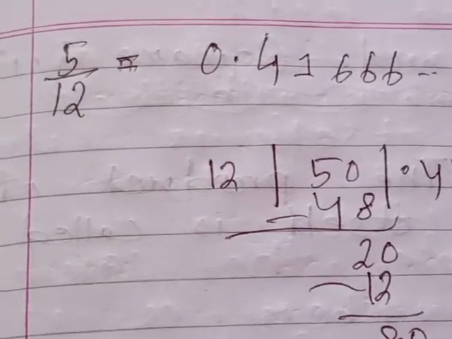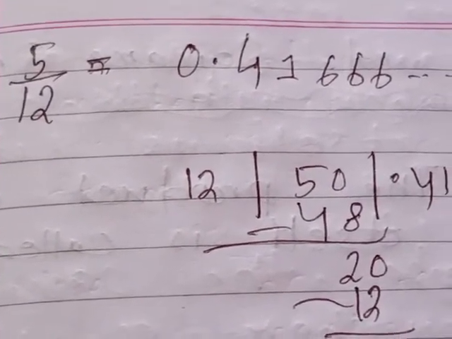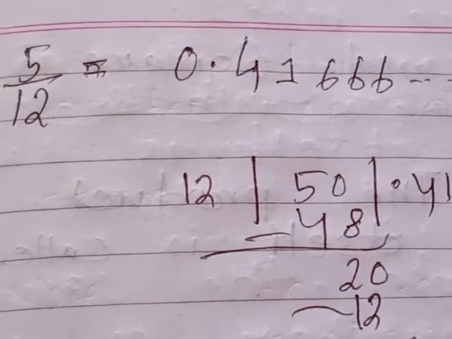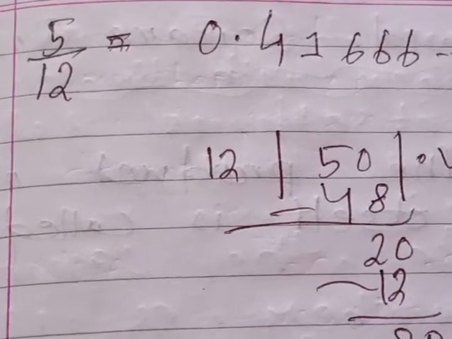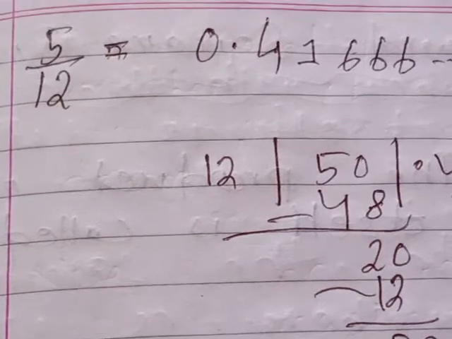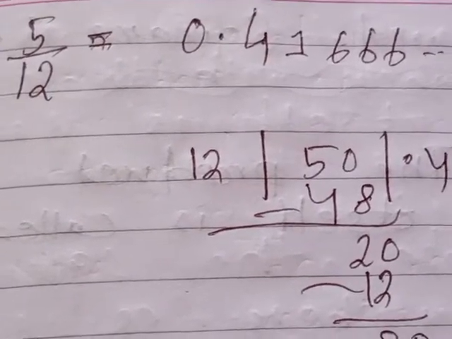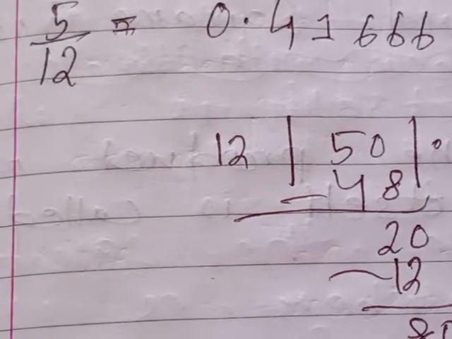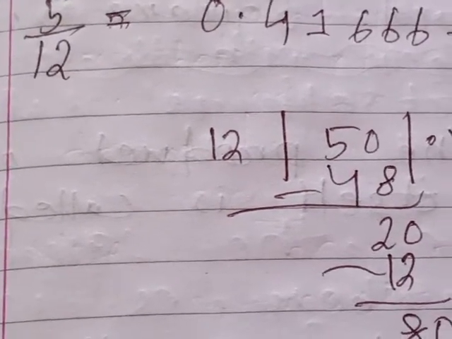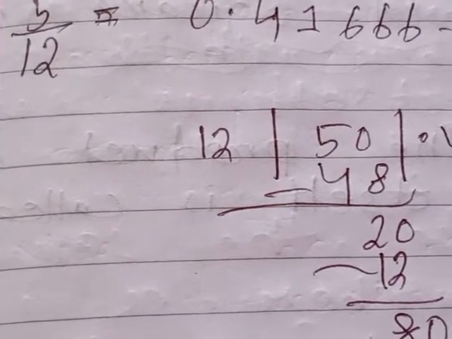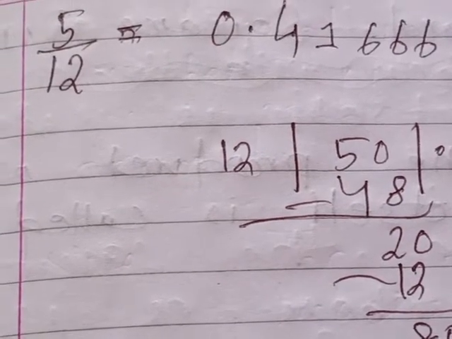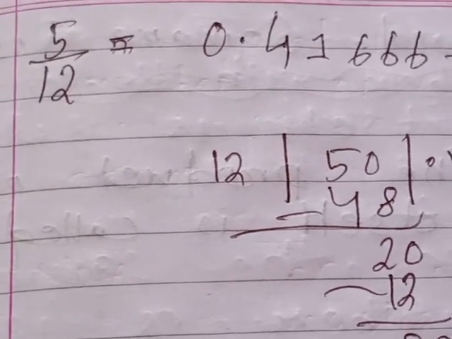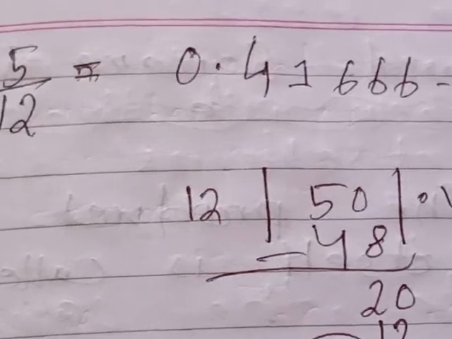So 5 upon 12 must be a non-terminating decimal number because 3 is a prime factor of the given number 12 in the denominator, other than 2. 2 is a factor, but 3 is also a factor of 12. That is why, without dividing, you can say 5 by 12 is a non-terminating decimal number.